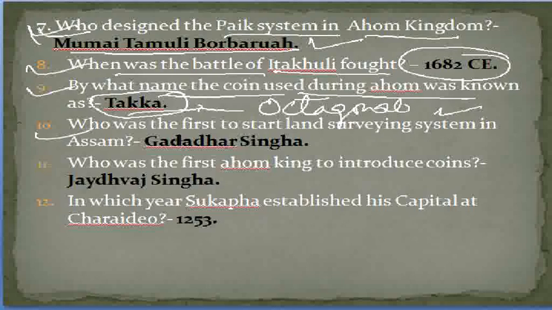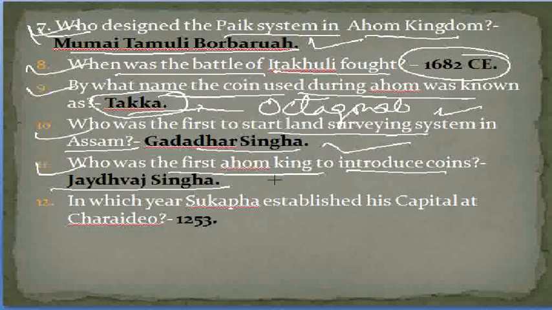Question 10, who was the first to start the land survey system in Assam? That is Gadadhar Singha. Question 11, who was the first Ahom king to introduce coins? The answer is Jayadhwaj Singha. And lastly, question 12, in which year did Sukaphaa establish his capital at Charaideo? The answer is 1253 CE.